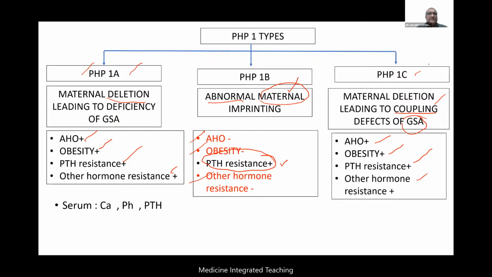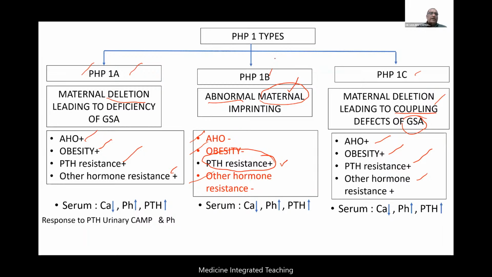Let us look at this. Serum calcium, phosphate and PTH in 1A: serum calcium low, phosphate high, PTH will also be high. Whereas in 1B, what about this? Same thing again. Why? Because the kidney is affected here also. In 1C, also exactly the same thing. So this will not differentiate between your pseudohypoparathyroidism types.